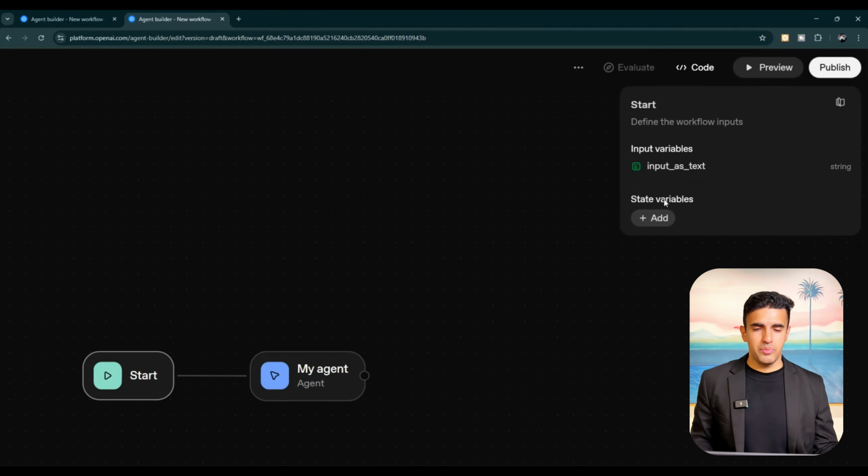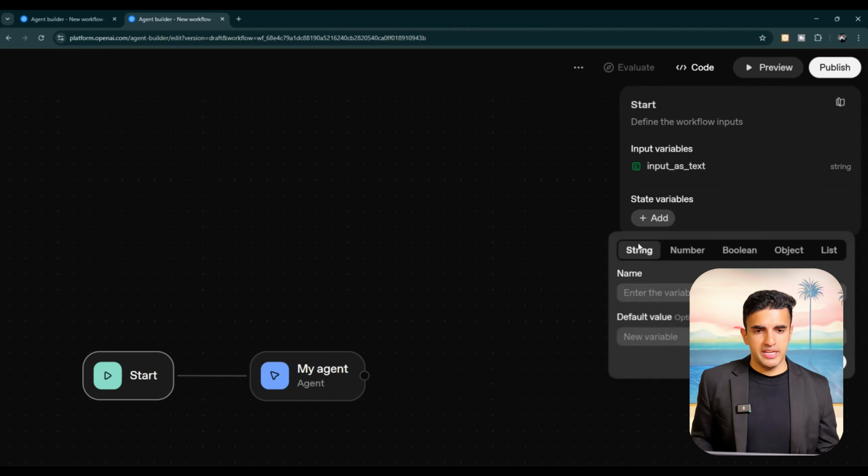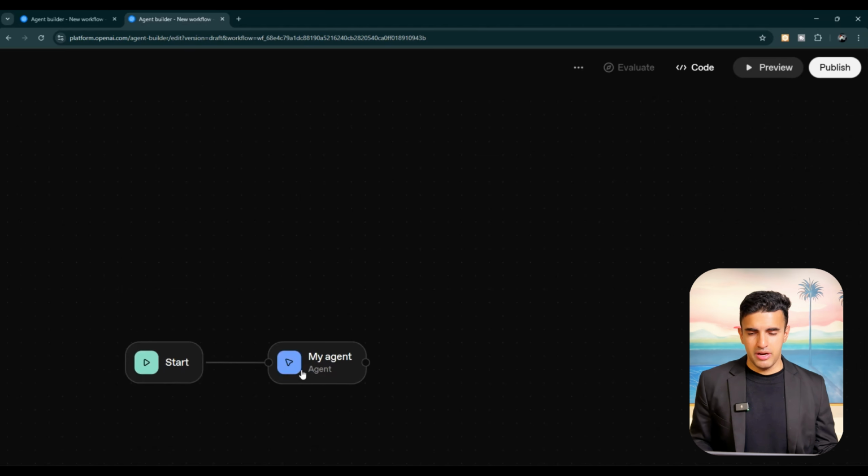You can define where it starts from, and you can also set up different state variables when you are initializing the input for start. And if you look at different variables, we've got string, number, boolean, object, and list. These are the different state variables which are available.